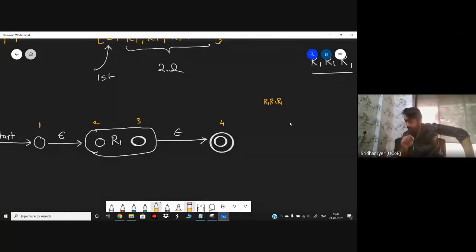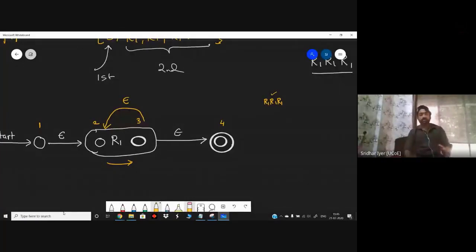But right now, R1 has been divided into two states. Yeah, it will be from 3 to 2, correct. Because once after reading R1 over here, if I have to read one more R1, I have to go back to the state which is accepting R1. Yes or no? Which is the state which is accepting R1? It is state Q2 or 2. So I will make a transition from this state to this state here with epsilon value. Why epsilon? Because I am not taking any more inputs.